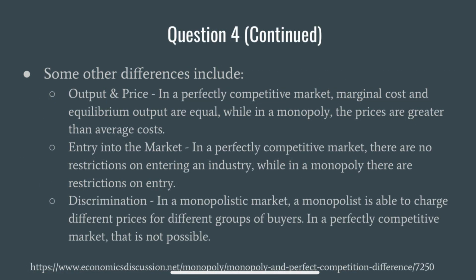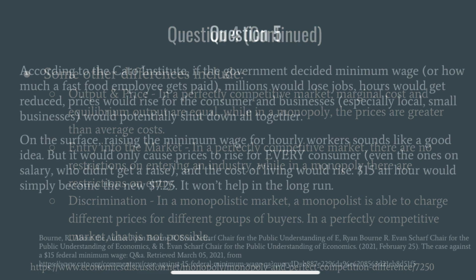Some other differences include output and price. In a perfectly competitive market, marginal cost and equilibrium output are equal, while in a monopoly, the prices are greater than average costs. Entry into the market: in a perfectly competitive market, there are no restrictions on entering an industry, while in a monopoly, there are restrictions on entry. And discrimination: in a monopolistic market, a monopolist is able to charge different prices for different groups of buyers. In a perfectly competitive market, that is not possible.